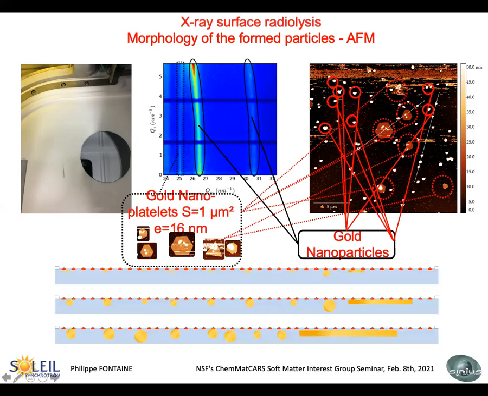So we can, in fact, say that maybe this rod is due to the platelets, and of course, the two rings are due to the nanoparticles. So in fact, we are forming two different things at the interface. We are forming nanoparticles, but also platelets. And this was already so by irradiation with electrons of a solution of gold. So this is not a real surprise for people working in this field.